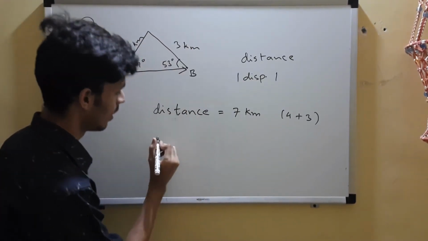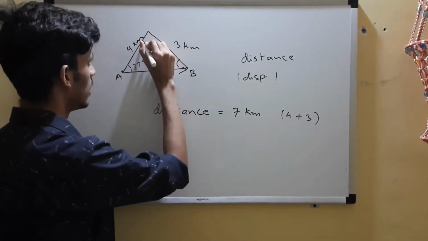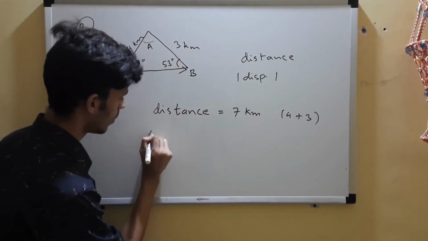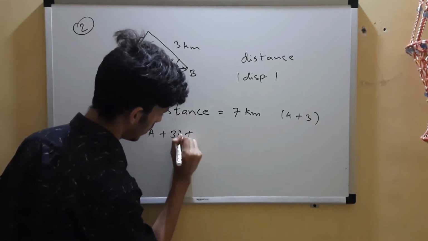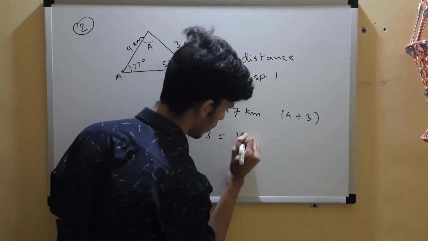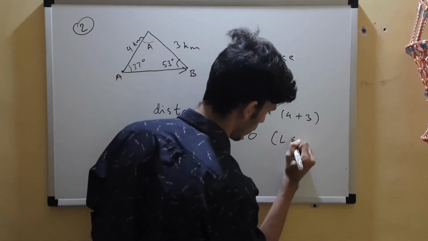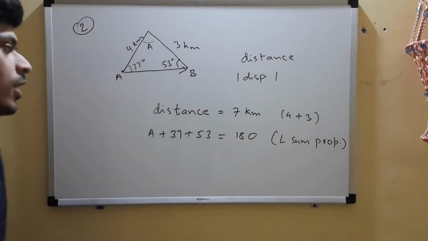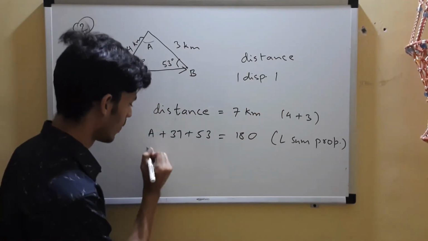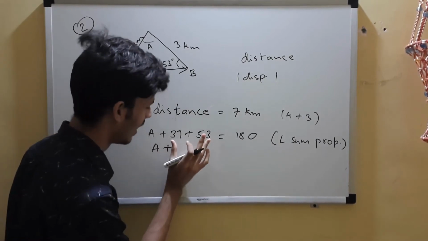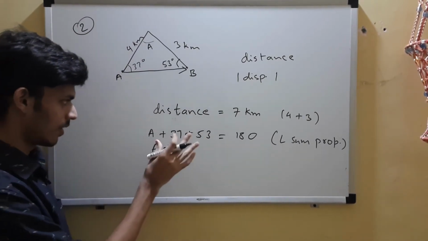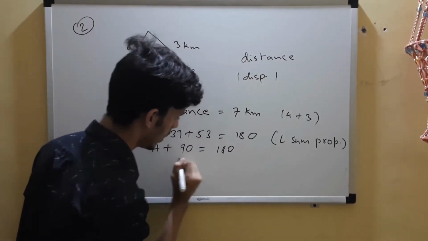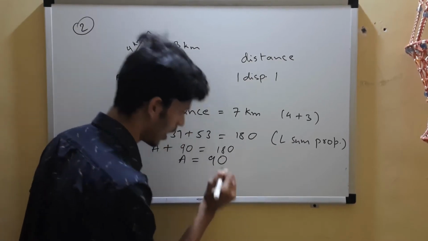Now this is a triangle, right? By angle sum property, let's take this angle to be A. By angle sum property you can find this angle A. So A plus 37 plus 53 equals 180. You should know the basics of maths if you want to be good at physics. Okay, I hate that, sir. So 53 plus 37 is 90, so it gives us 90 and 180 over here. So A is nothing but 90.